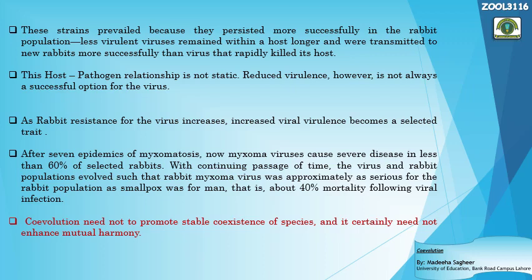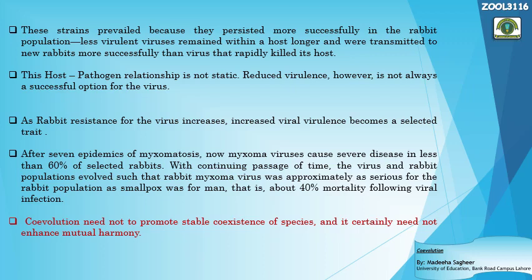The Australian rabbits were previously not exposed to this Myxoma strain, so they got infected, and their infection level was very high, and about 99% of the population died of the Myxoma virus infection. In other words, the disease is myxomatosis.